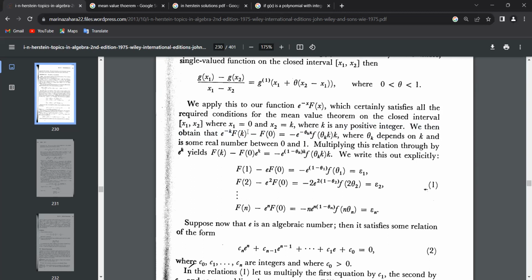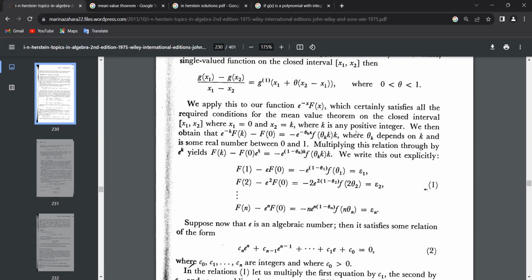So e to the minus k F of k minus F of 0, that is the numerator. And this k comes out because k is the difference, so that is why it is here. Then he applies the derivative, which we know, and it comes out to be this, where theta k depends on k and is some real number between 0 and 1. So I suppose this is clear as well so far.